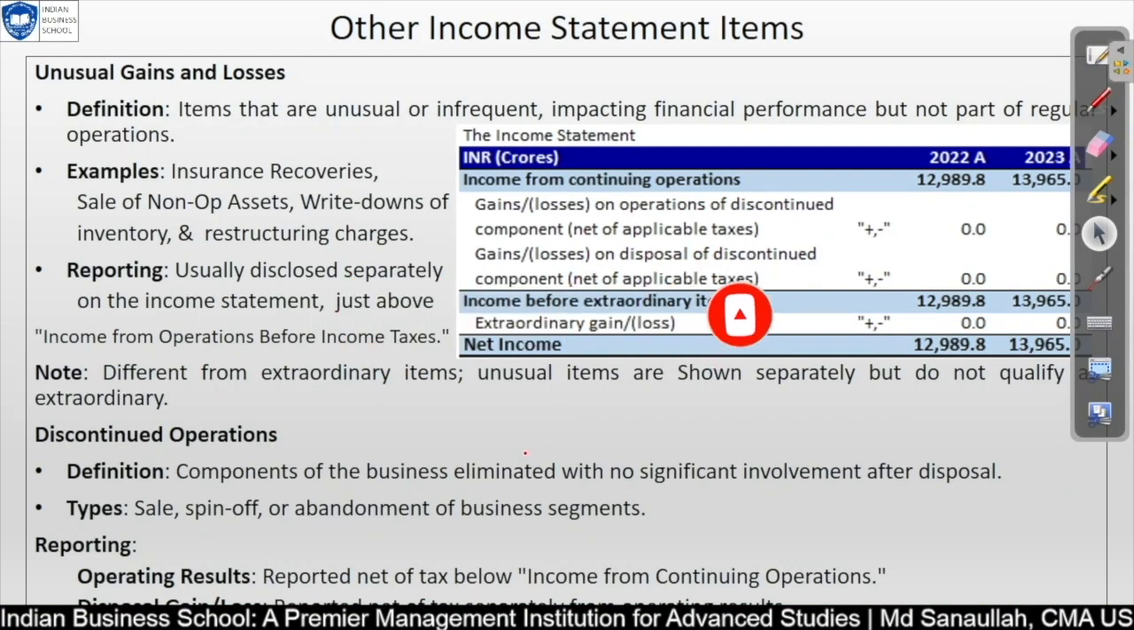Now we will understand about other comprehensive income. As you can see, this is unusual gain and loss. First we will understand the definition.